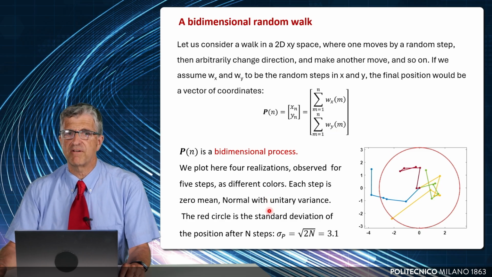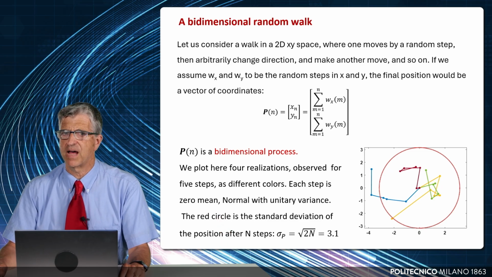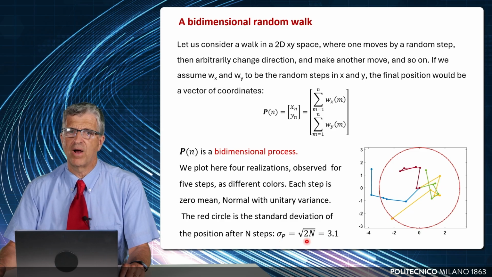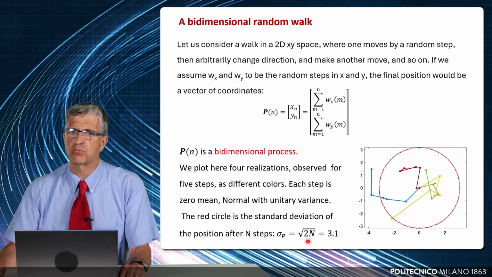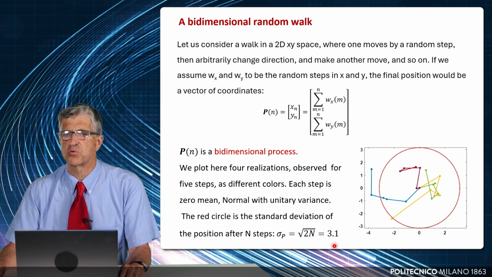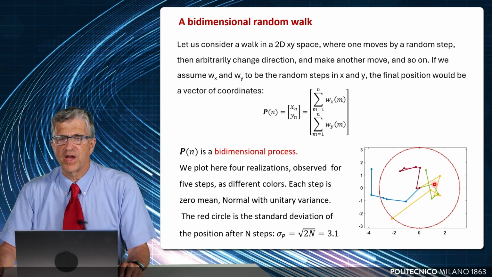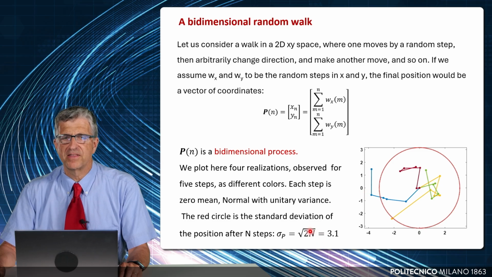And we can compute the variance exactly as we did with the previous example, by summing independent steps. All the steps are unitary. If we have n steps, the standard deviation will be the square root of 2n. In this case, we are considering a total of 1, 2, 3, 4, 5 steps, and if we take the square root of 10, we have about 3.1.